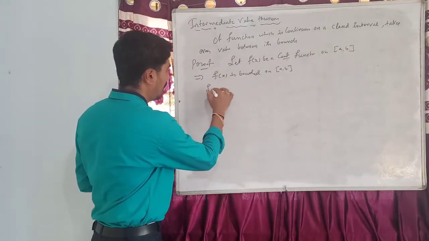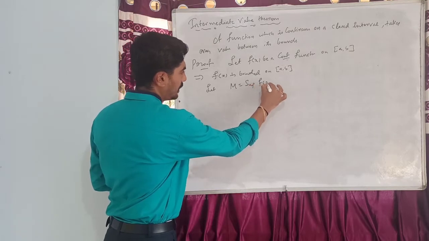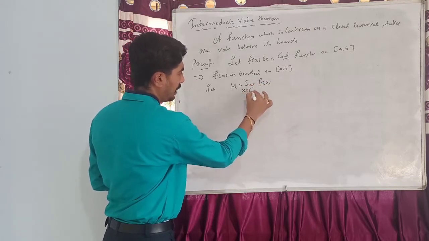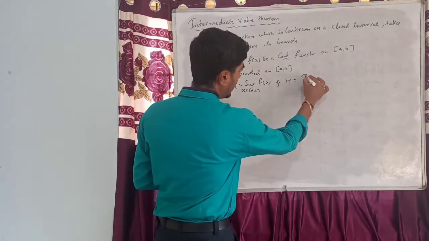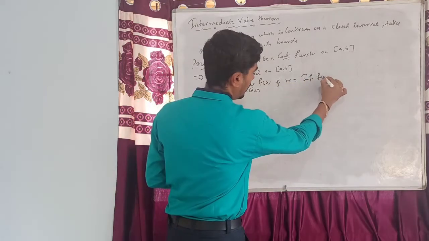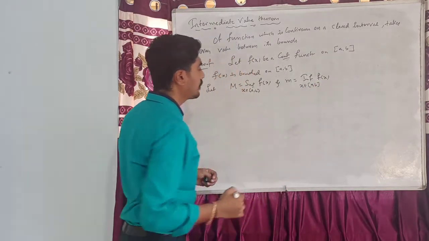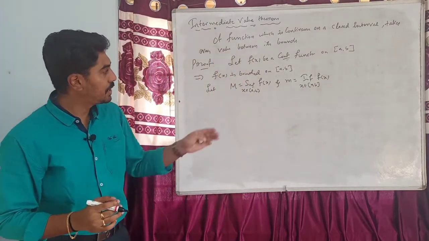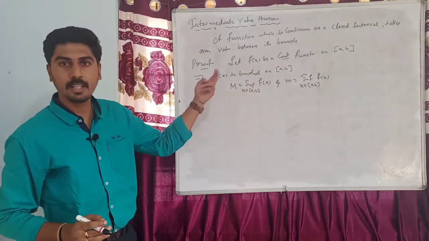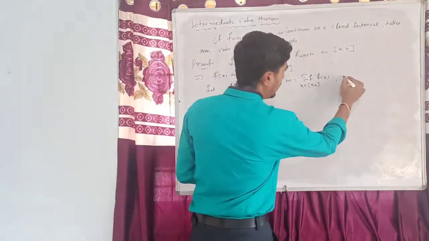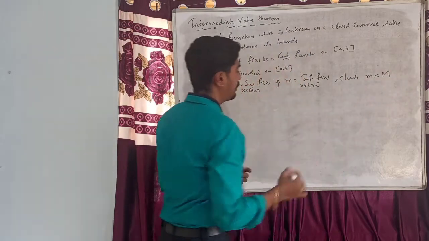Let capital M be the supremum of f(x) in the interval [a, b] and small m be the infimum of f(x) in the interval [a, b]. Clearly, by the definition of supremum and infimum, small m is less than capital M.